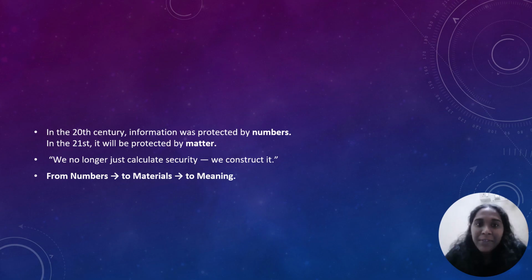Let's end where it all began. For decades, cryptography was pure math. But today, we have stepped into a new reality where the materials we engineer, such as superconductors, graphene, and topological insulators, define how safe our world is. Security is no longer about equations; it's about atoms, spins, and protons. The material has become the message, and the message is the future. We no longer calculate security; we construct it.